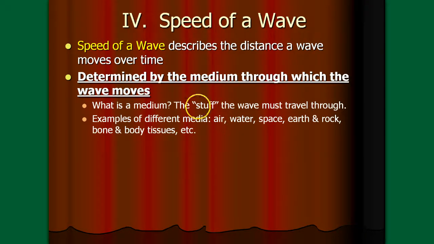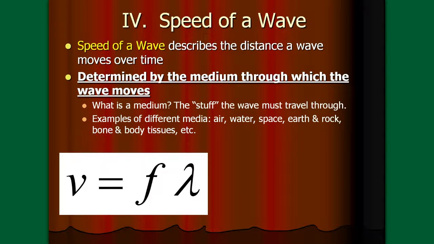Okay, so different media, like I said, this can be air. We can talk about water. You can actually hear sounds underwater, but they sound different. Some types of waves can travel through outer space. It doesn't have to actually have matter in the medium to travel, and that's an interesting thing as well. Waves can travel through all different kinds of mediums: earth and rock, bone, body tissues. When we talk about if you go have a sonogram, or sometimes some different types of therapy use different types of sound vibrations that can travel through your body. So the medium is just whatever the wave is moving through.